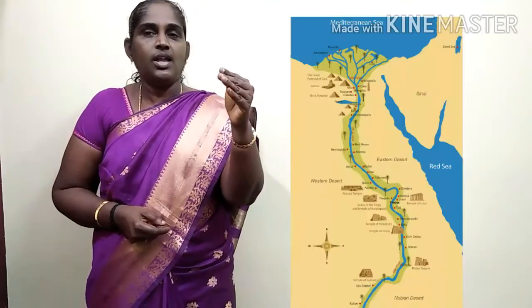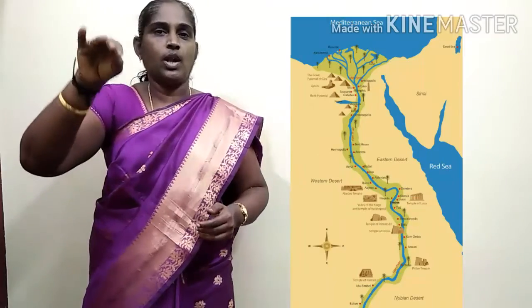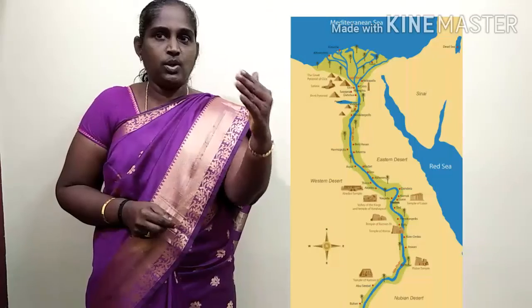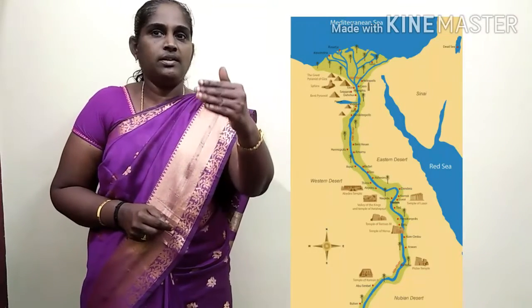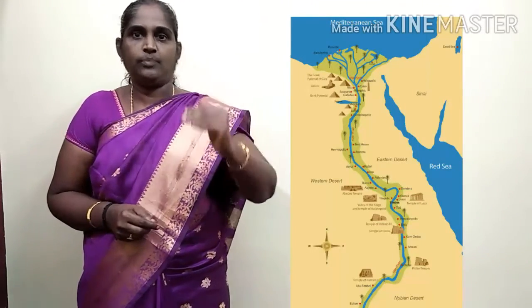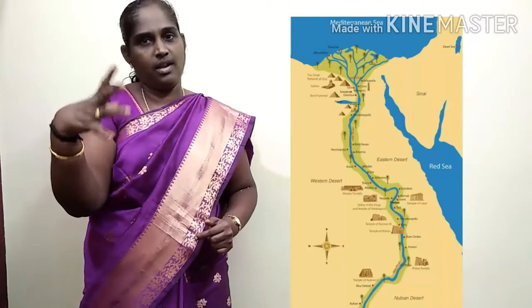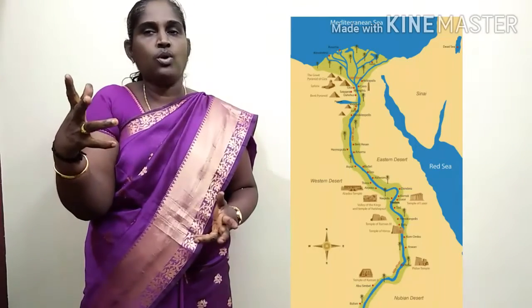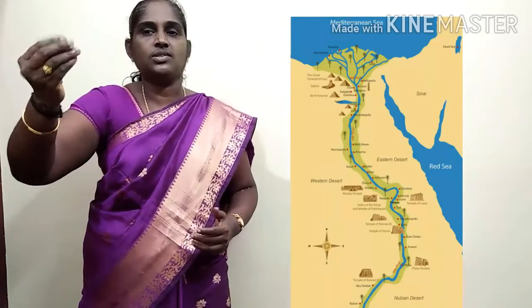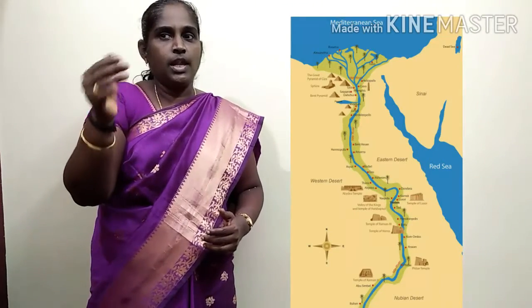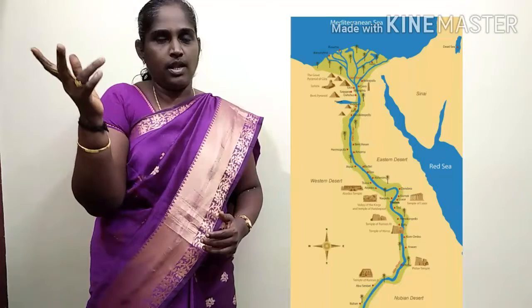Egypt became very fertile because Egypt is irrigated by the river Nile. You all know Nile is the longest river in the world. It originates from Lake Victoria and flows into the Mediterranean Sea in the north. We can see desert on both sides of the river Nile, that is in the eastern side as well as the western side. The Egyptian civilization depended upon the Nile river only.